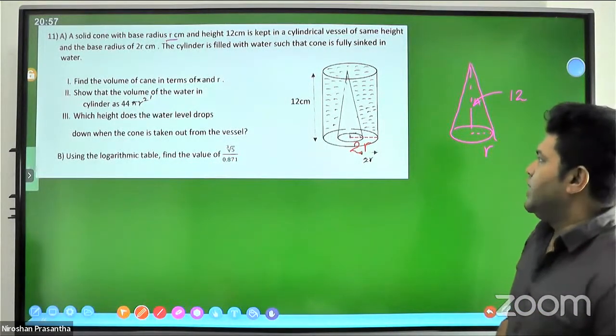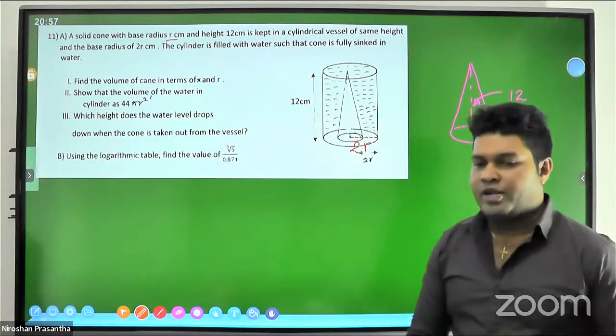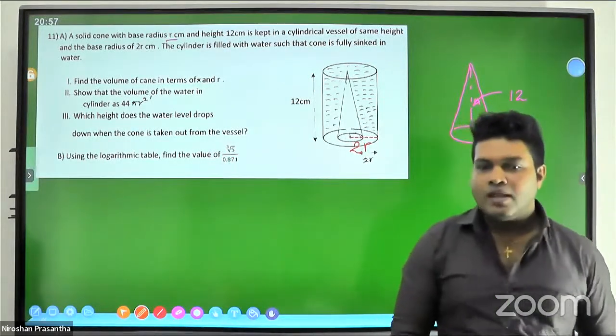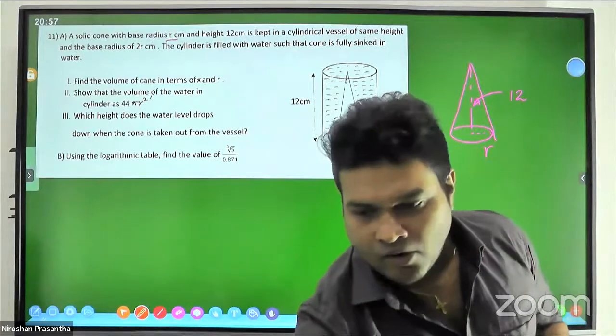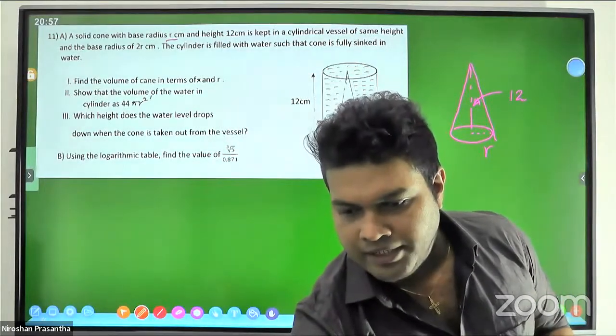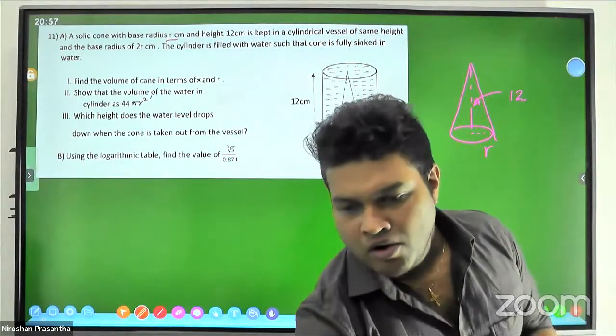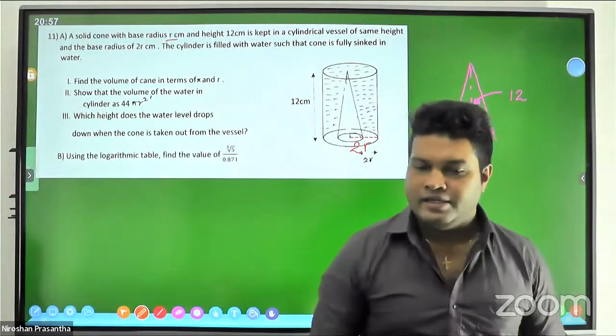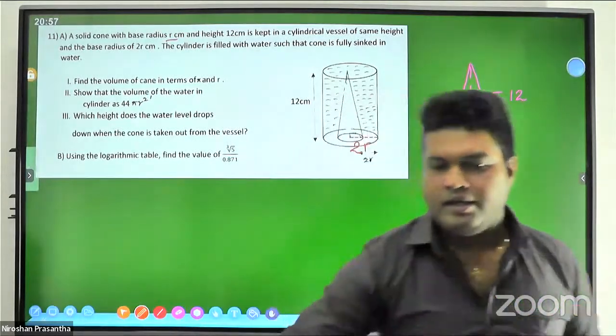Now, before we discuss this kind of problem, you must remember the volume of a cone and the volume of a cylinder. You must know it, right? Cone and a cylinder, right?